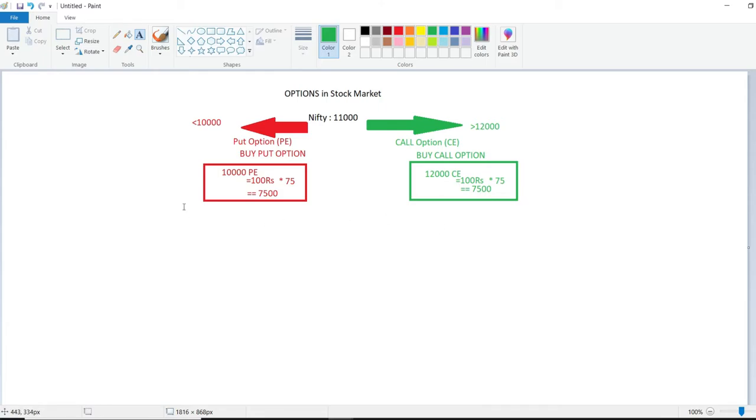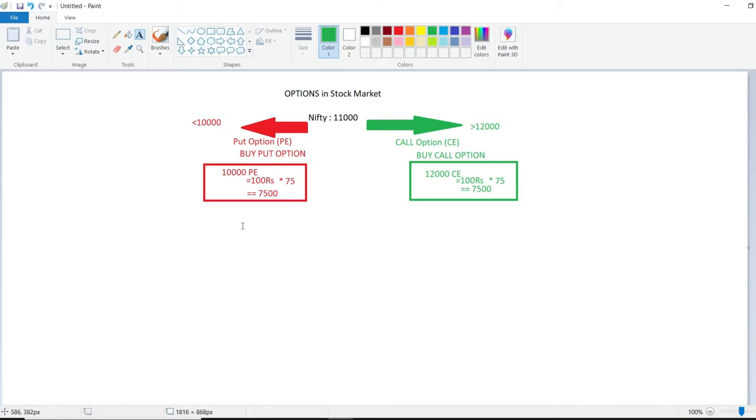Say suppose in this scenario, I have considered only a buy option. So in put option you can buy or sell. In call option also you can either buy or sell. In this video I have taken only examples of buy, only put buy and call buy. You can sell the put and you can sell the call also. That I'll explain to you in the next video.